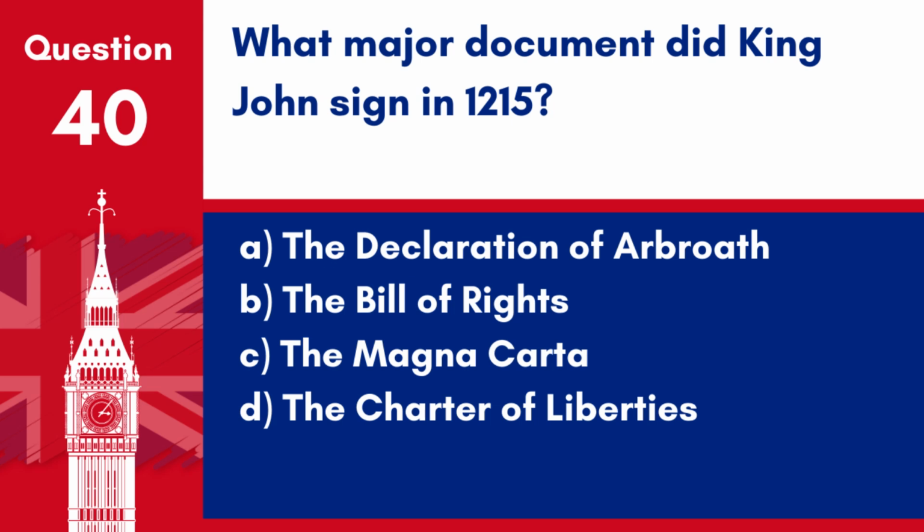A. The Declaration of Arbroath. B. The Bill of Rights. C. The Magna Carta. D. The Charter of Liberties. Answer: C. The Magna Carta. King John signed the Magna Carta in 1215, which limited royal authority and laid the groundwork for modern democracy.